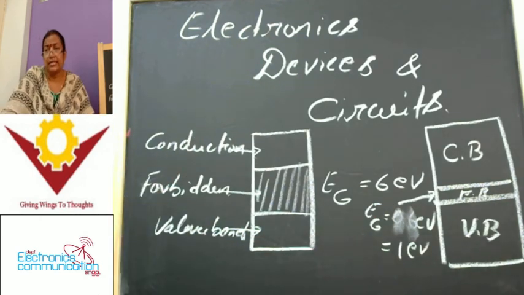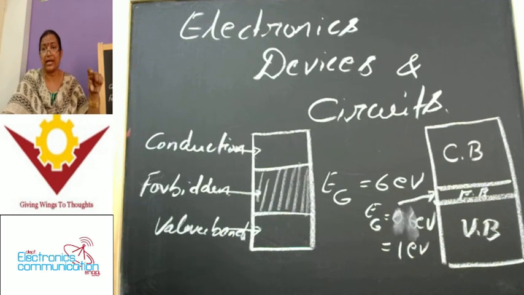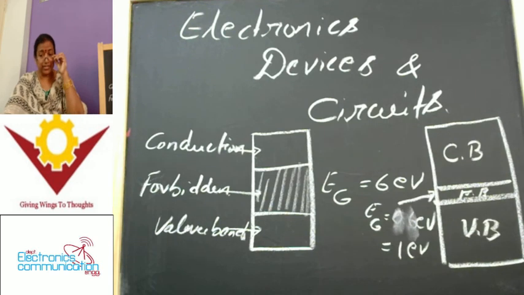With this reduced forbidden gap energy between the valence band and the conduction band, it's very easy to break the band, either by increasing the temperature or by increasing the electric voltage which we apply to the semiconductor material. That's the reason whenever we increase the temperature, the property of a semiconductor comes closer to a conductor property, and the conduction possibilities increase in semiconductors.